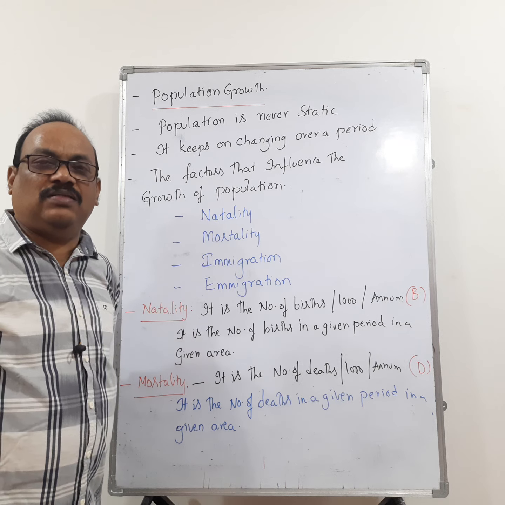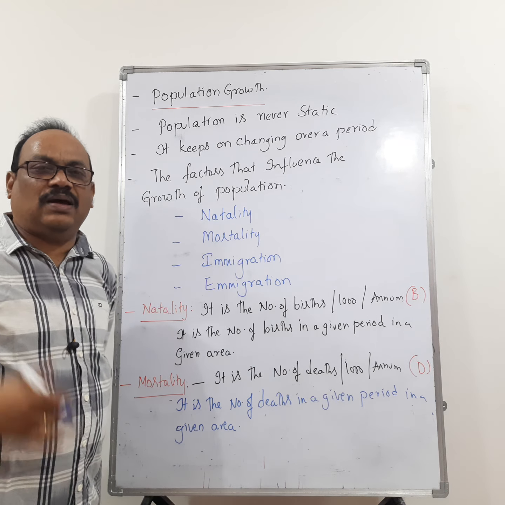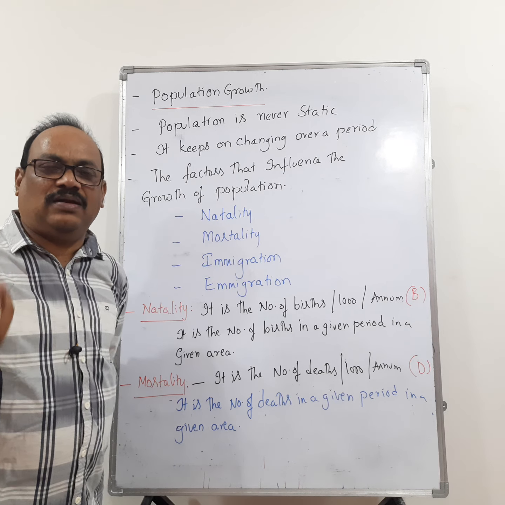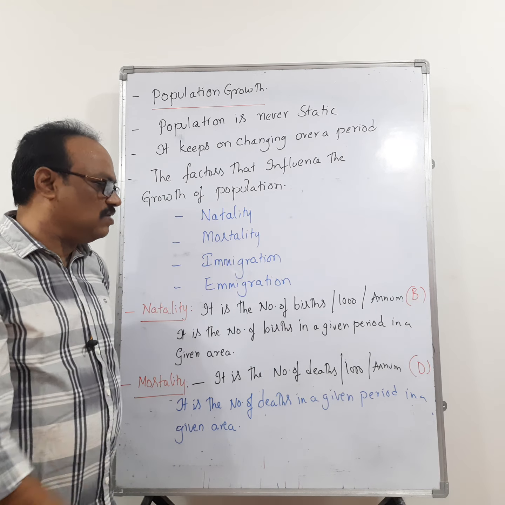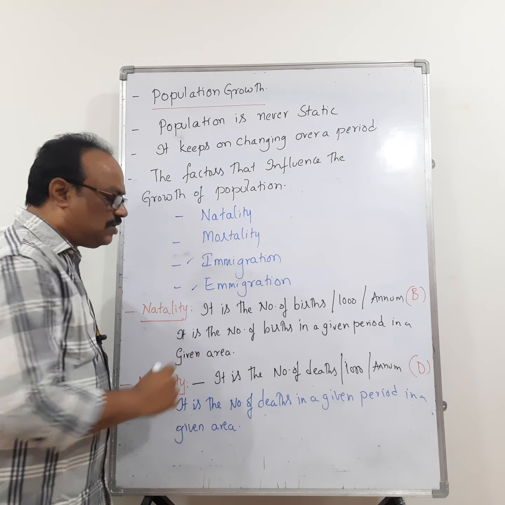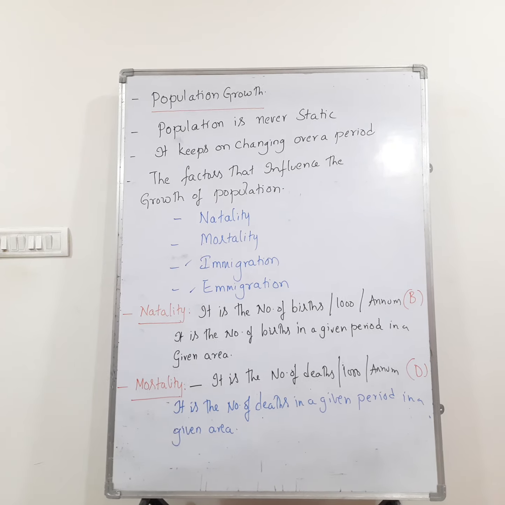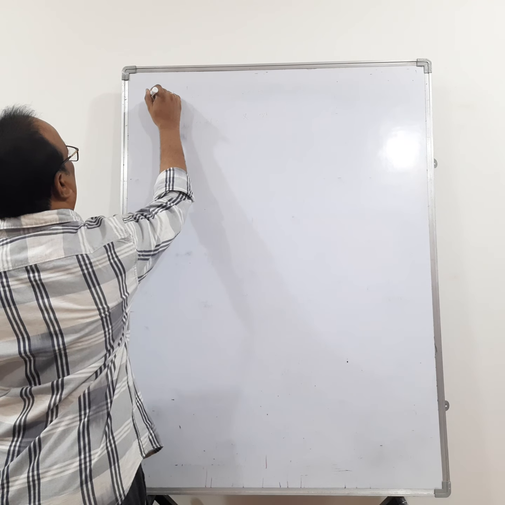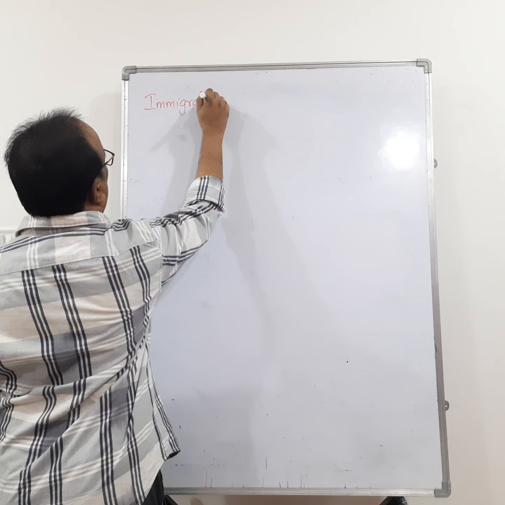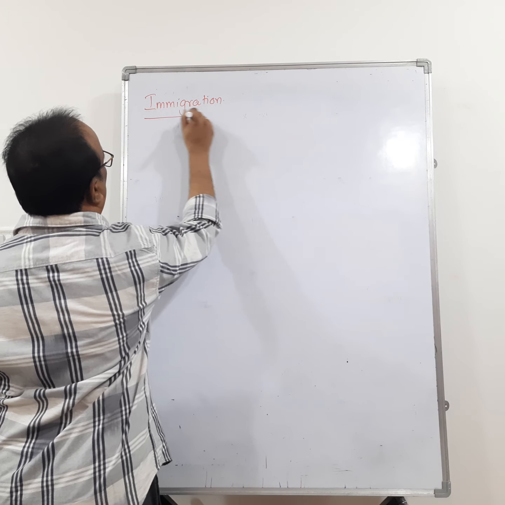In case of human beings, it is called death rate. It is the number of deaths per thousand per annum. The death rate is designated as D and the birth rate is designated as B. Then let us go for the next one. What is meant by immigration and emigration? So next one is immigration.